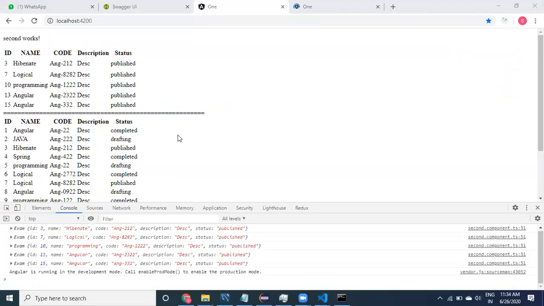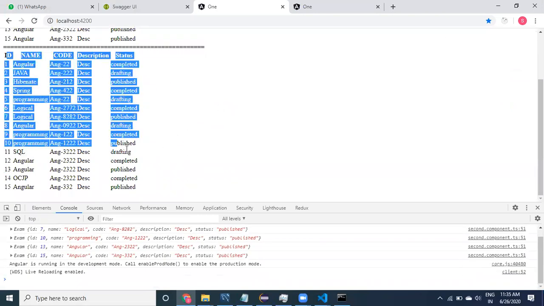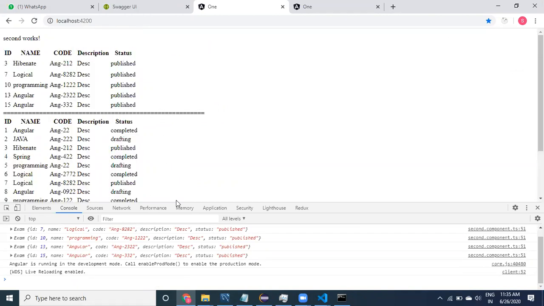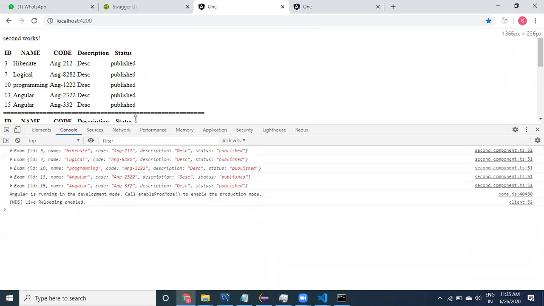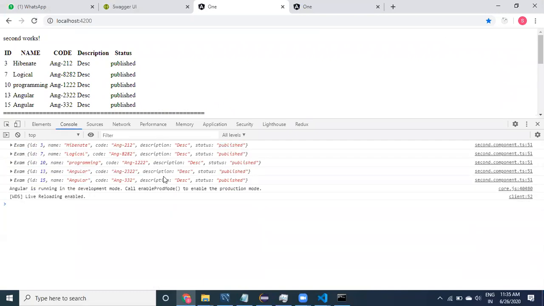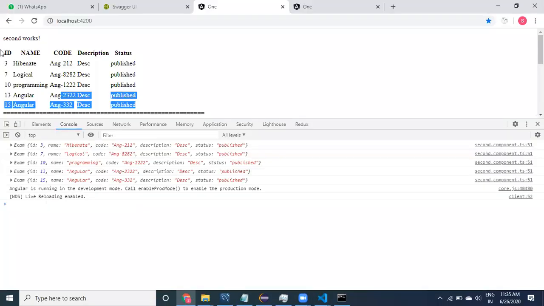Now coming to here, let us look at it, guys. I want to display only published records, but still we are getting other values, right? Of course we are displaying here. Now go to the console. Within the console, I would like to display all the values which are published only. We are filtering the data. Only the filtered data is printed over here. See here, which is provided like this. Okay, it is printing only published.